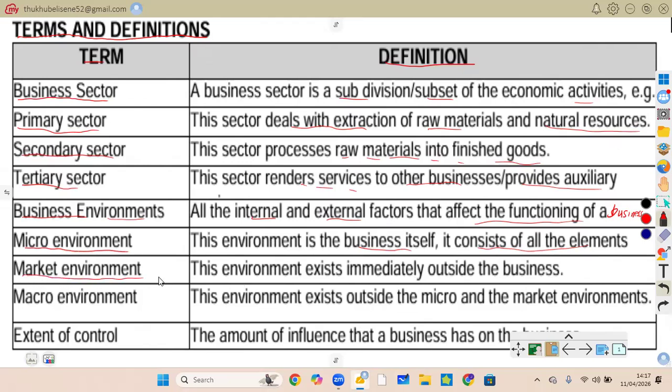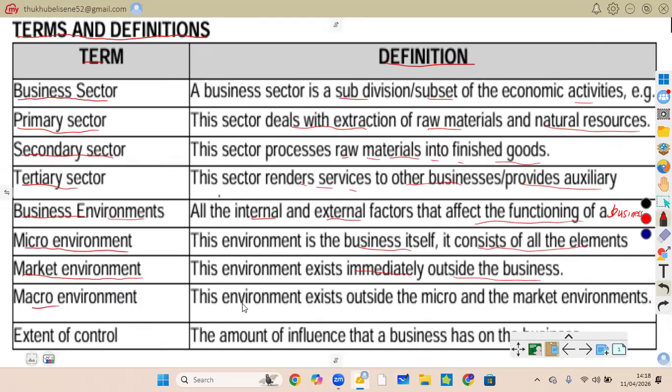Now we have what we call the market environment. This environment exists immediately outside the business. It is found externally, outside the business, but directly connected to the business. So this external environment is close to the business. We are talking about customers, competitors, and suppliers. All are close to the business, though they are found outside it.